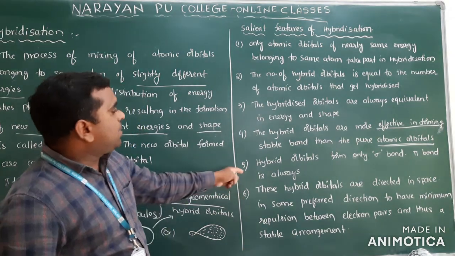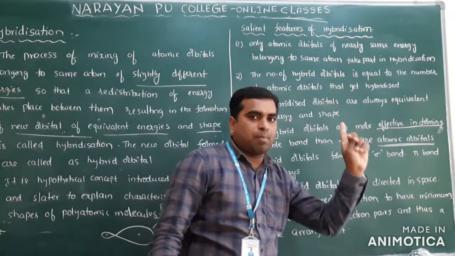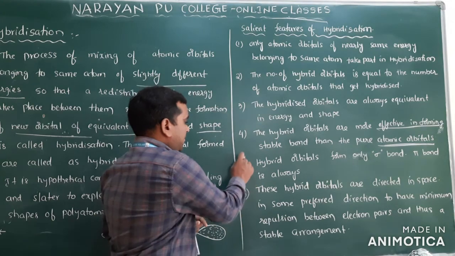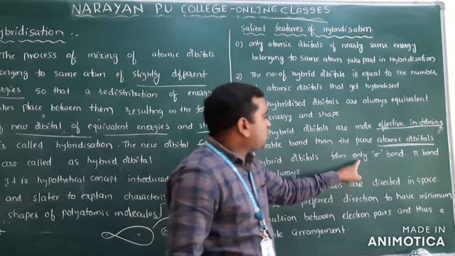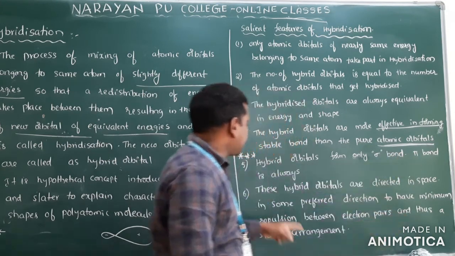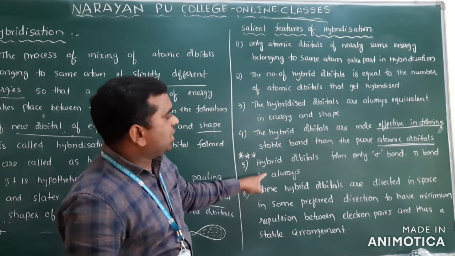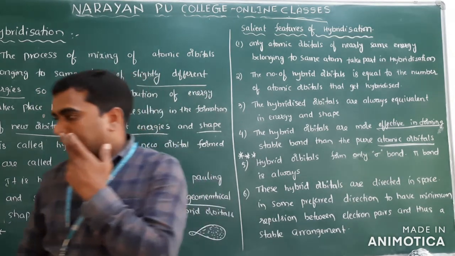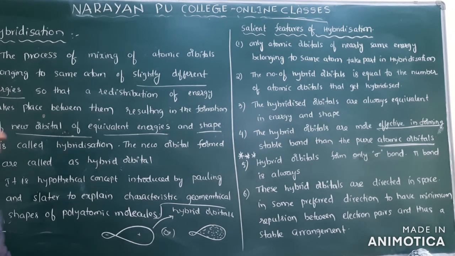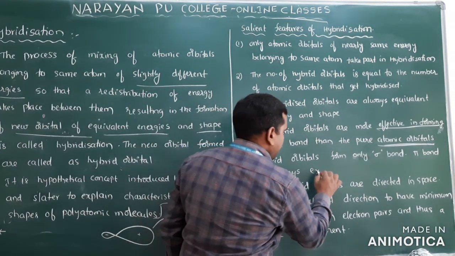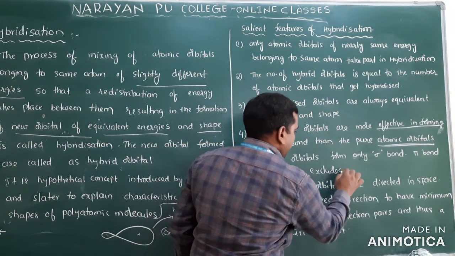Clear, no? So hybrid orbitals form only sigma bonds. This is very important. Hybrid orbitals form only sigma bonds. Pi bonds are always excluded. I forgot to write there that the pi bond is always excluded from hybridization.